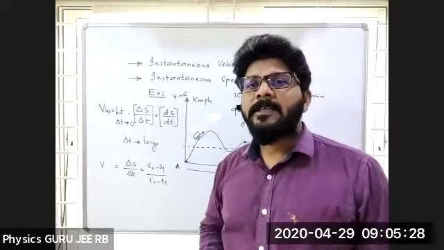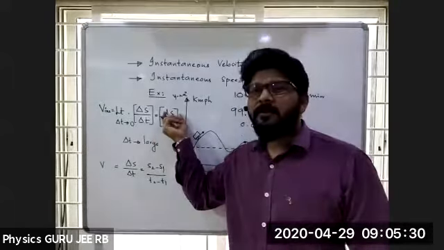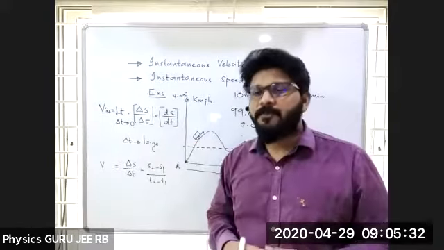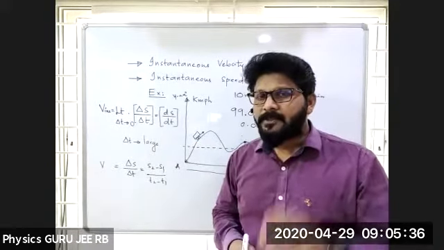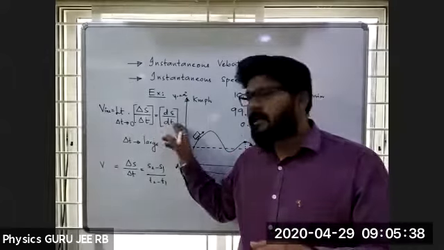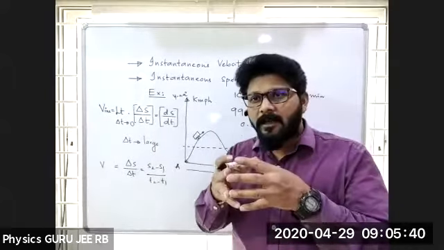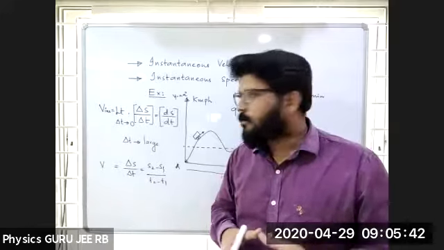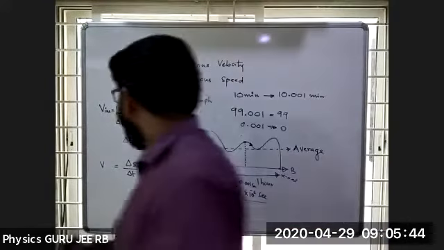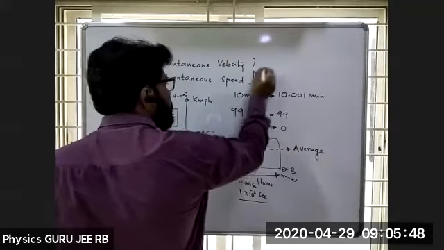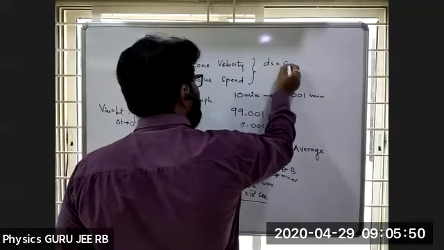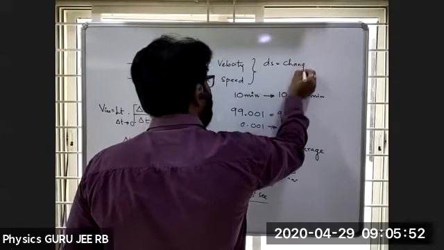Okay. What is ds? ds means a change in the position. dt is nothing but the time interval. Here I'll write ds equal to change in position.